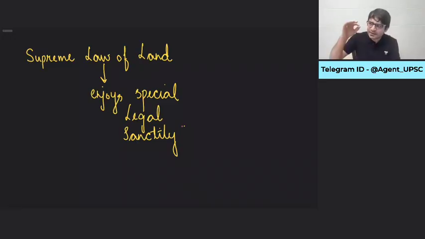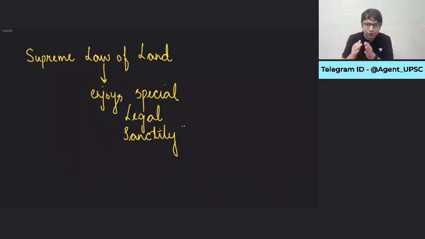Supreme in the sense that there is a hierarchy. For example, in the corporate world, there is the CEO, then various CXOs, then the presidents, senior vice presidents, vice presidents. So there is always a hierarchy in a corporate world. Similarly, there is a hierarchy in the government as well. There is the prime minister, cabinet ministers, ministers of state with independent charge, then ministers of state, and there can be deputy ministers as well.